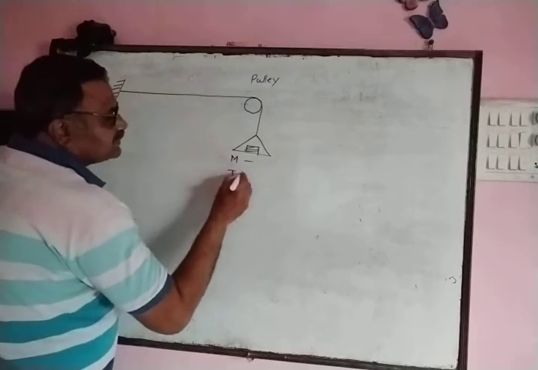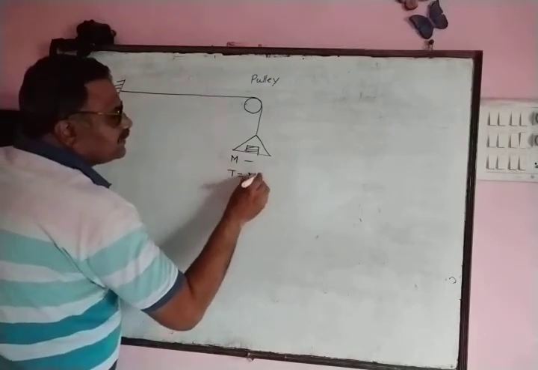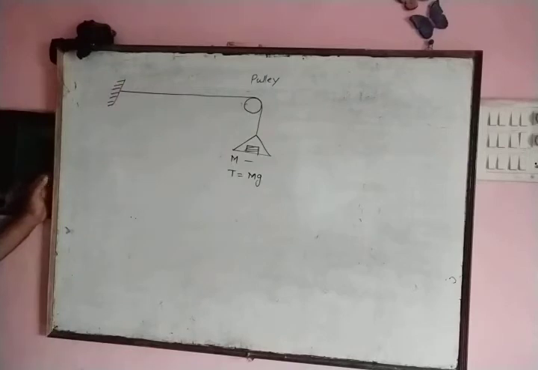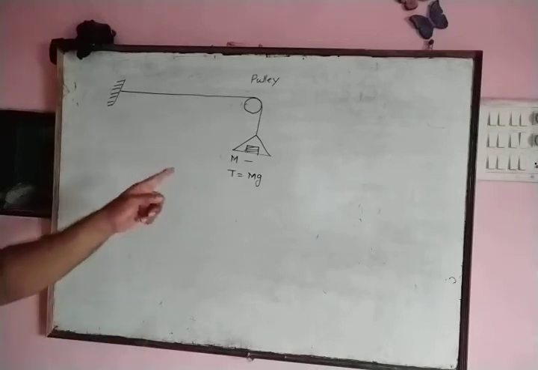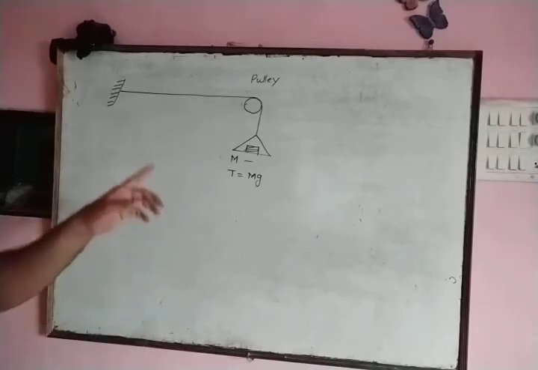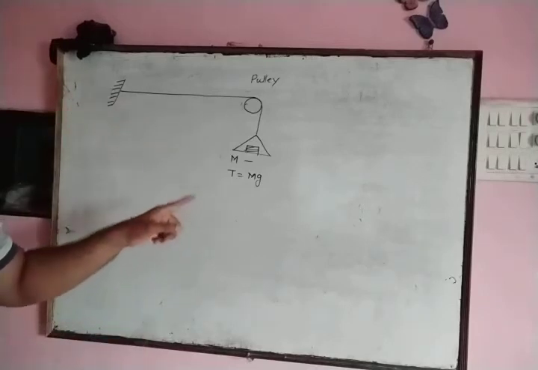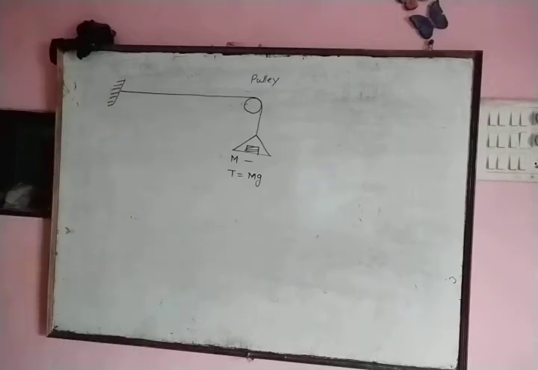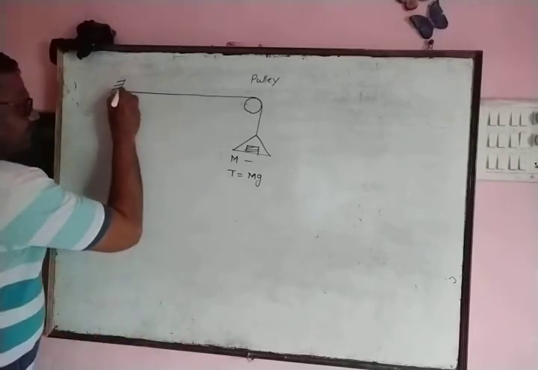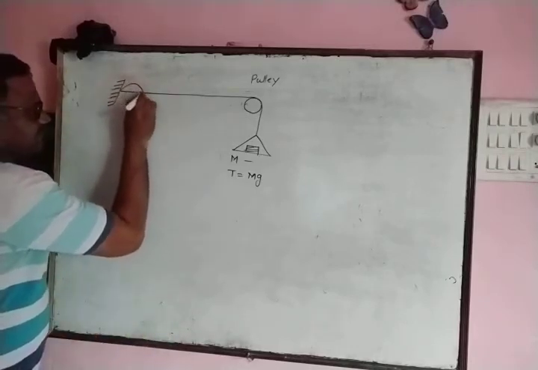Therefore this string is under tension, and tension of the string is given by formula T is equal to mg, where M is the mass added to the pan. Now suppose we pluck the string, then transverse wave is generated on the string.